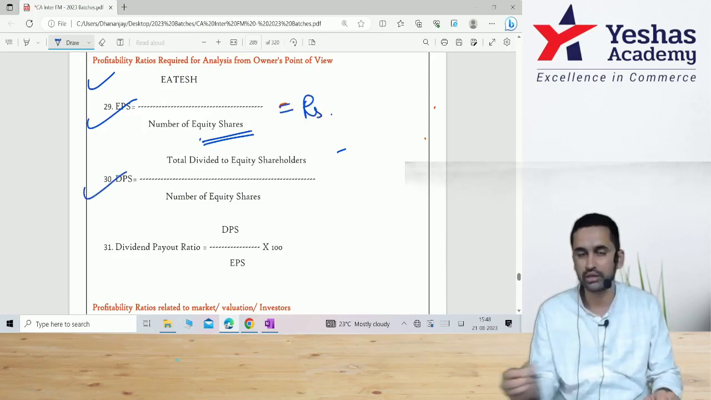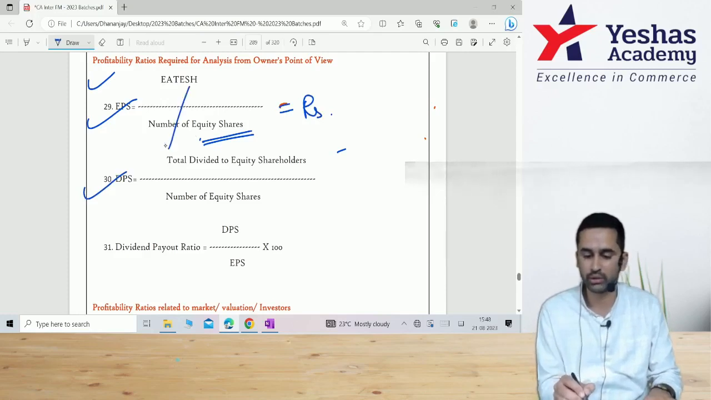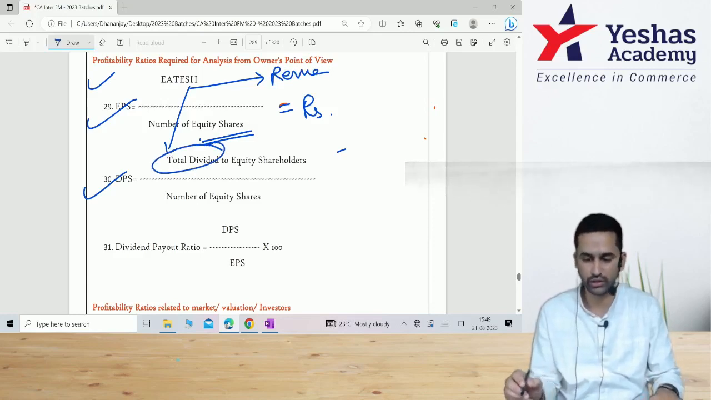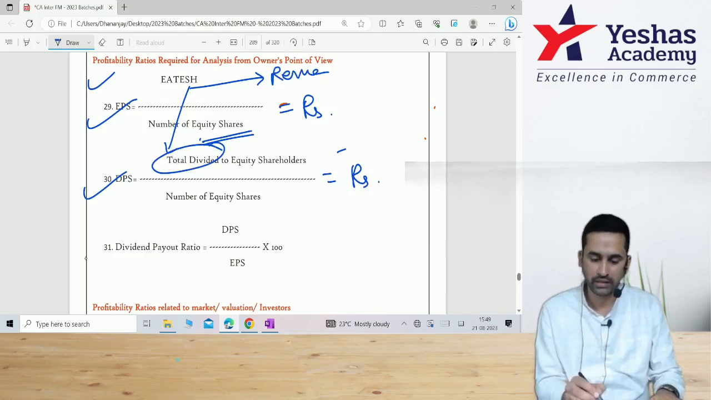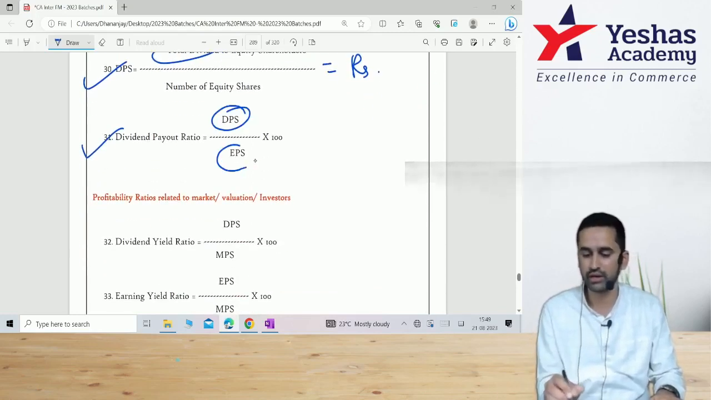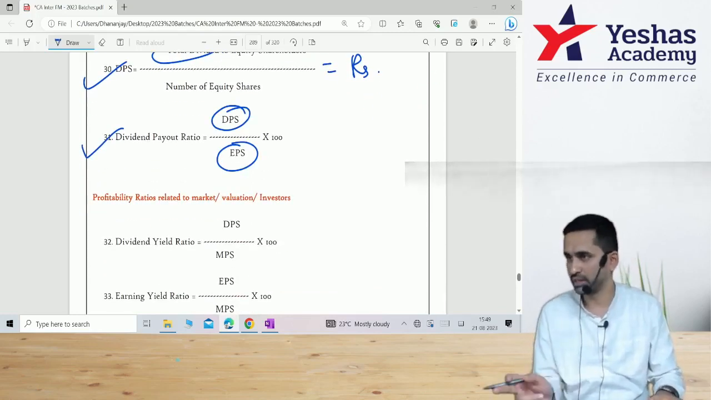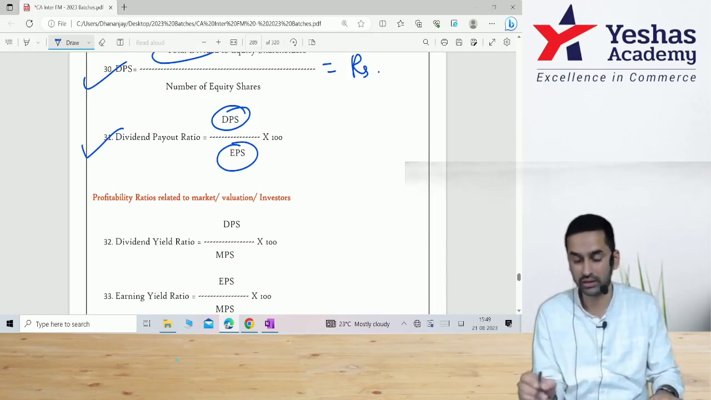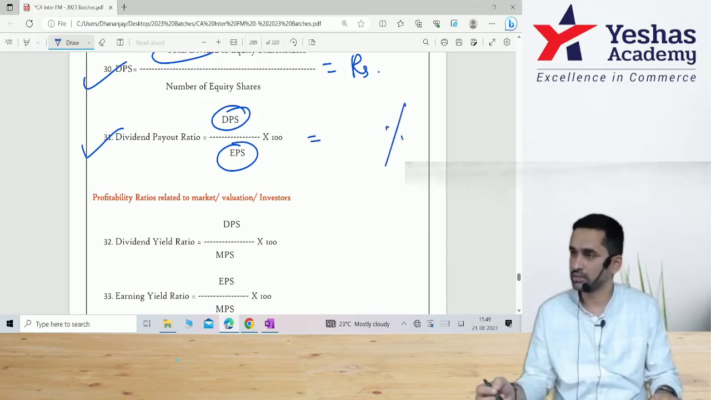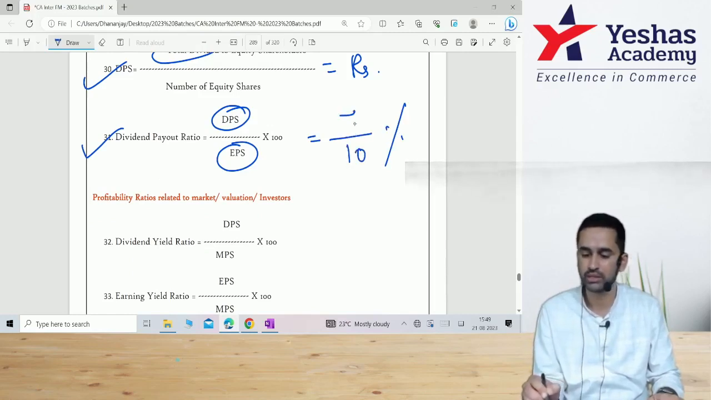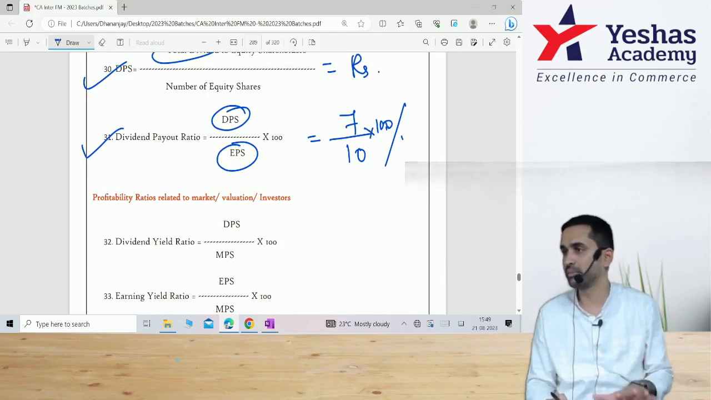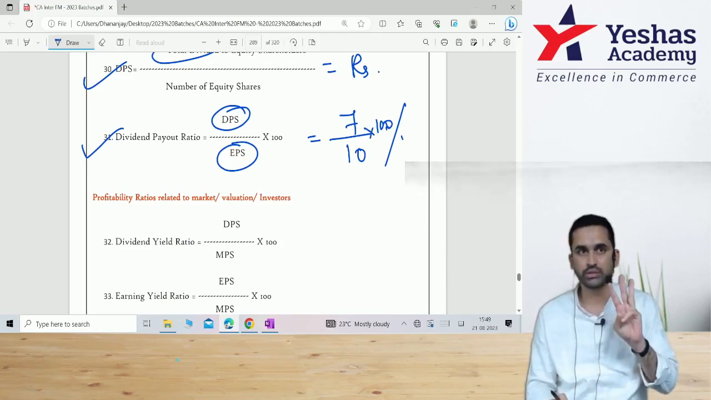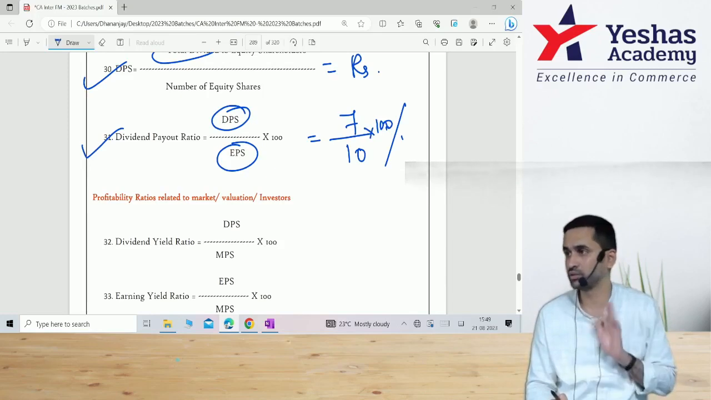This is in rupees. Dividend per share, from earning available to equity shareholder, some money will go to dividend, some money will go to reserve. So this dividend money, divide this by number of equity share. This is also in rupees. Then when you do dividend per share divided by earning per share and multiply by 100, you get dividend payout ratio in percentage. If a company has earned 10 rupee EPS but paying only 7 rupee dividend, 7 by 10 into 100, 70% is dividend payout ratio, which means 30% should be understood as retention ratio.